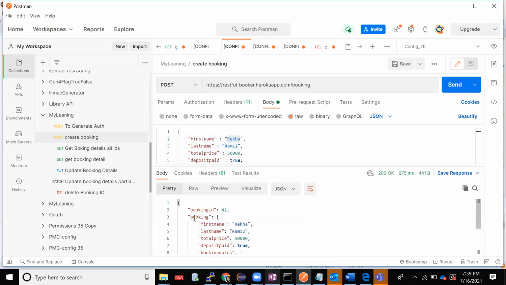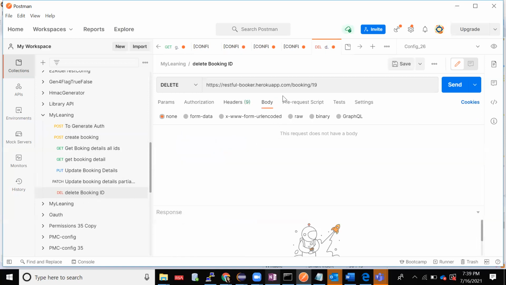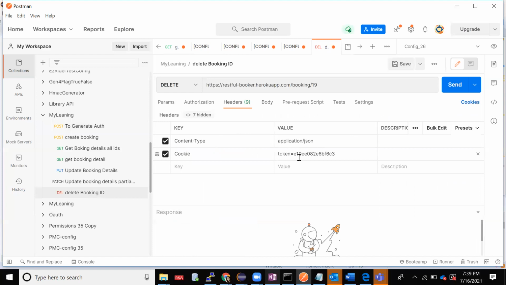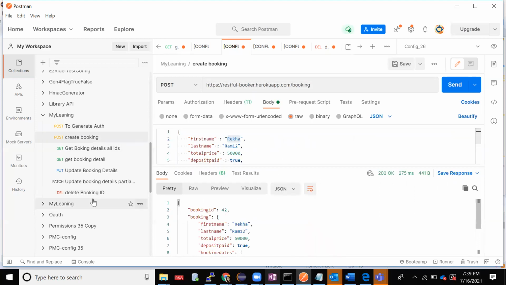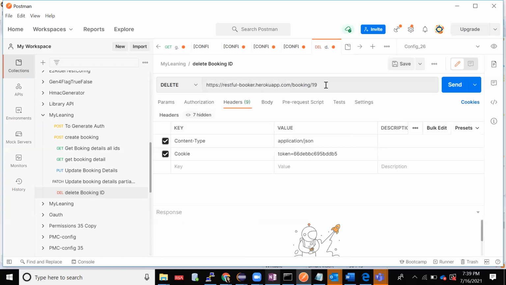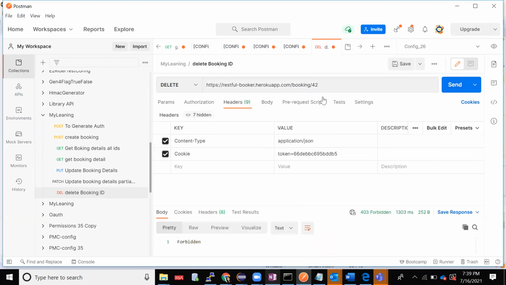I'll create a new entry. Booking ID is 42, right? Now my delete API is asking for my cookie again, right? I'll provide that. That is authorization. And what was my ID? My ID was 42, right? I'll just try to delete that and see if it works. And what is the response I'm getting? Okay, done. 42 booking.